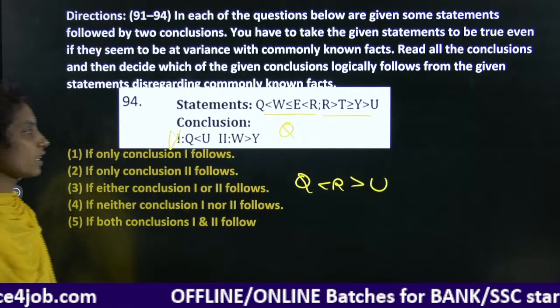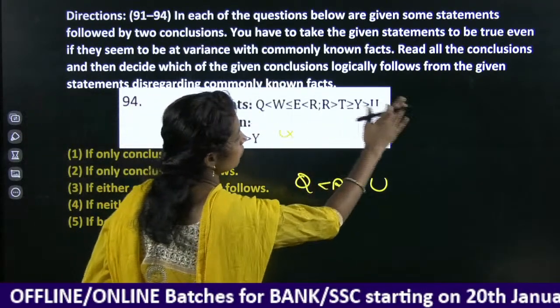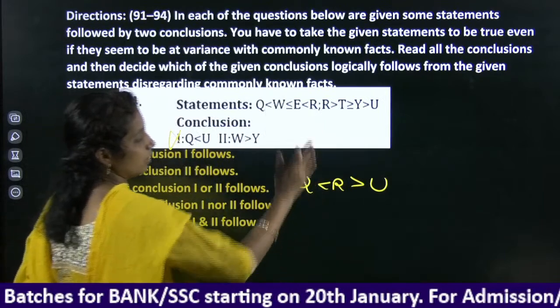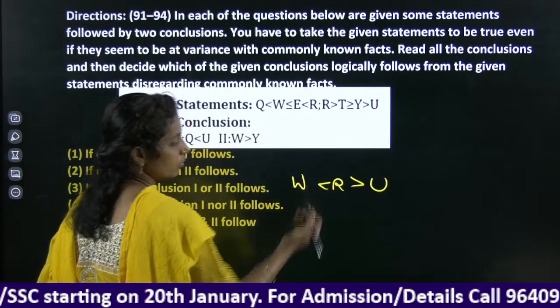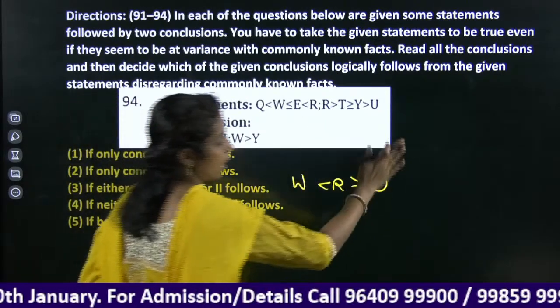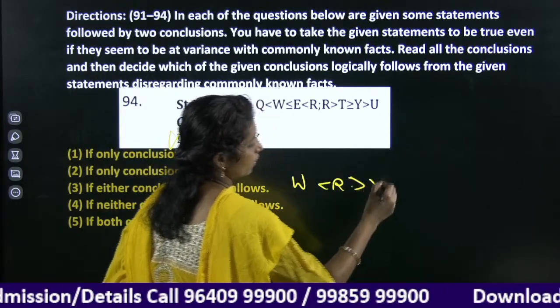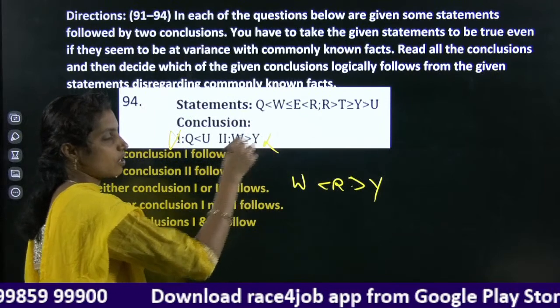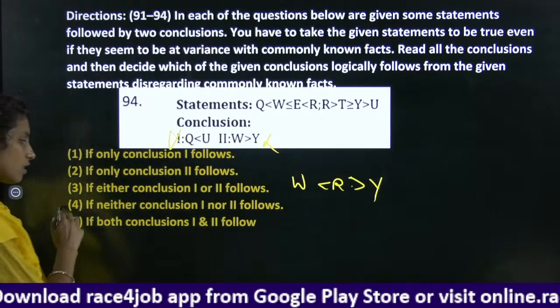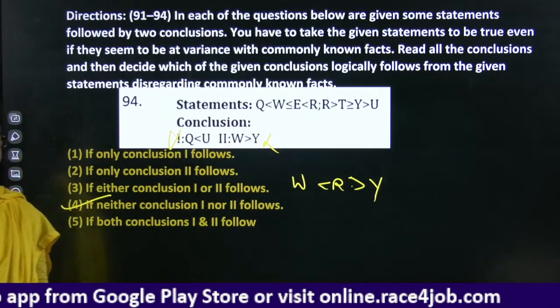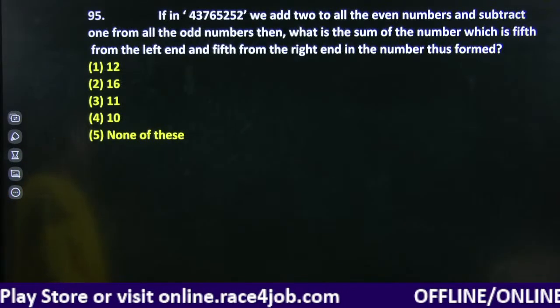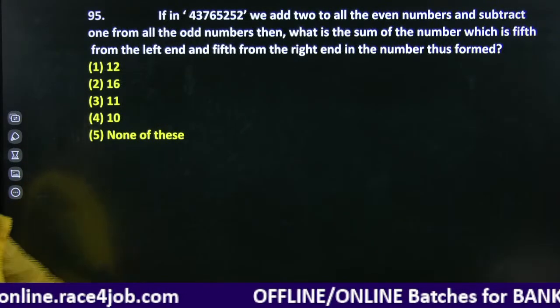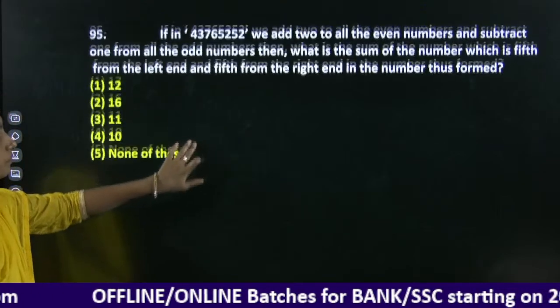Where comes to the second one? Same. W less than R greater than Y. Again, two different relations. This is also a false conclusion, and our answer here it is neither one nor two follows.